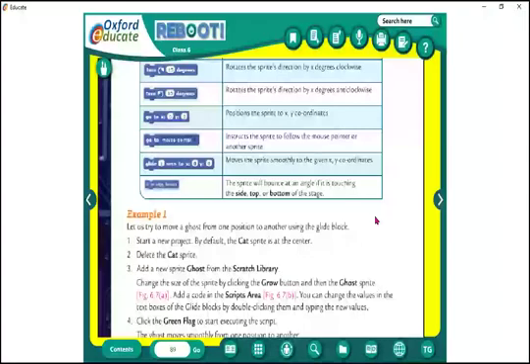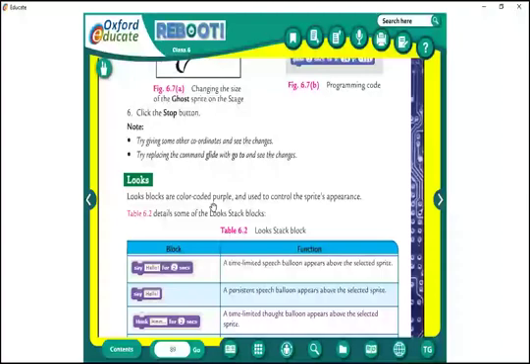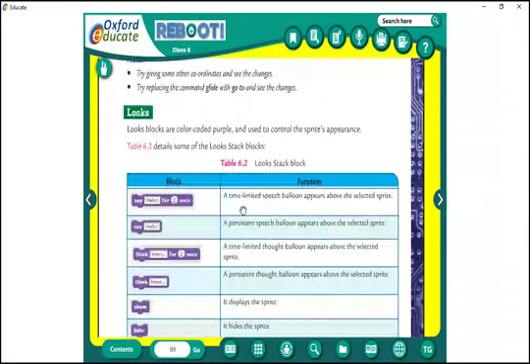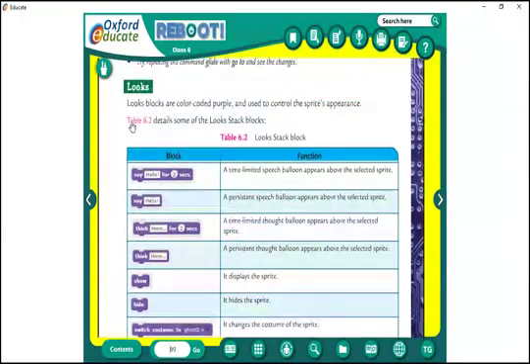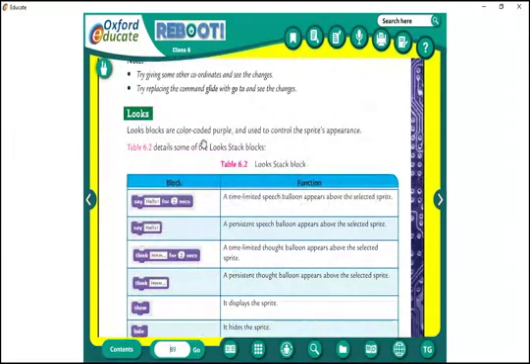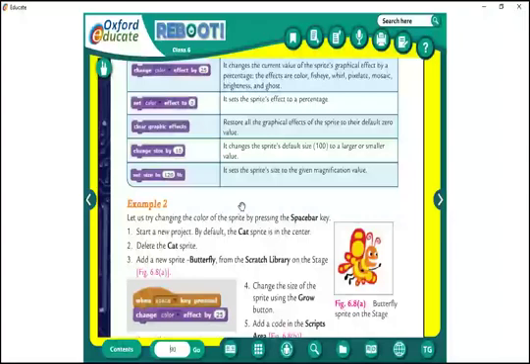Okay, the next one. What is the next one? Looks. Which color? Purple. Underline. Check which page number you are on. Page number 89. Okay, take this heading. You see this one, looks. What is the color code of looks? Purple. Underline purple.